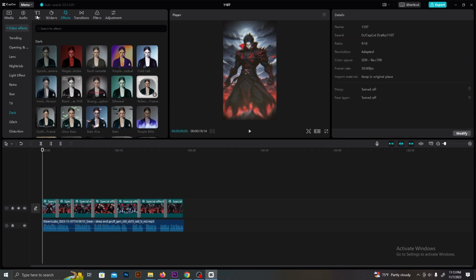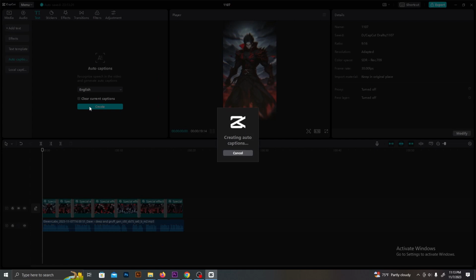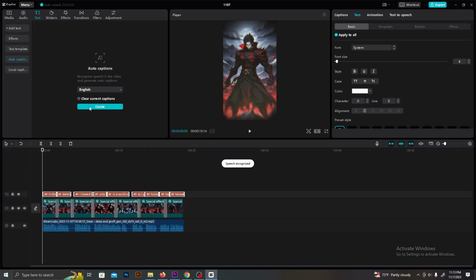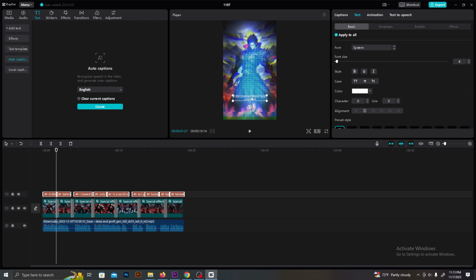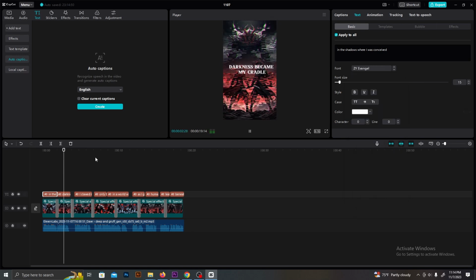CapCut has a feature that can automatically generate captions. Go to the text and select Auto Captions, then select English as the language and generate. It will generate the caption within a few seconds. Then you can edit it in a suitable way. I will make the text size bigger and change its fonts as well. Edit these text in an interesting way. It's completely up to you. I would recommend using bold fonts and simple colors.